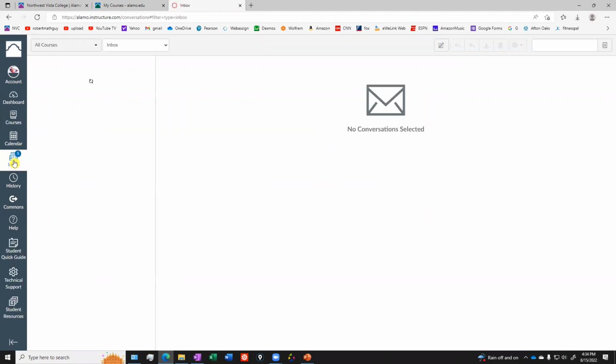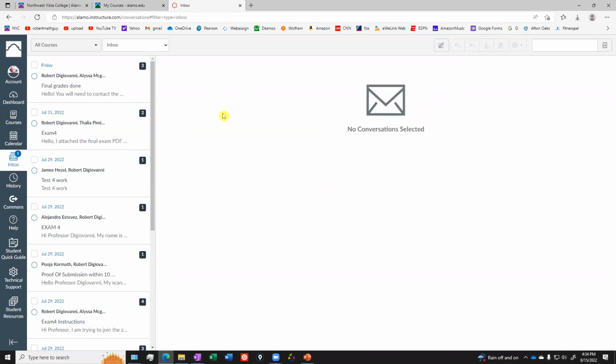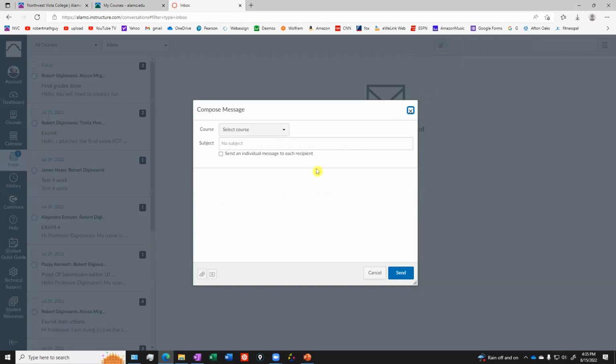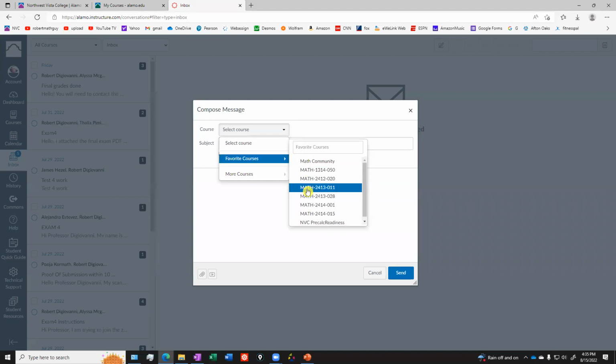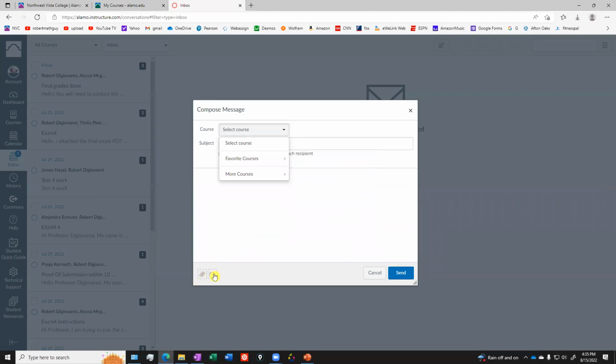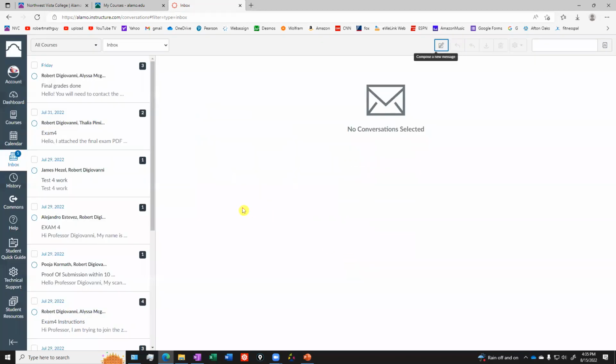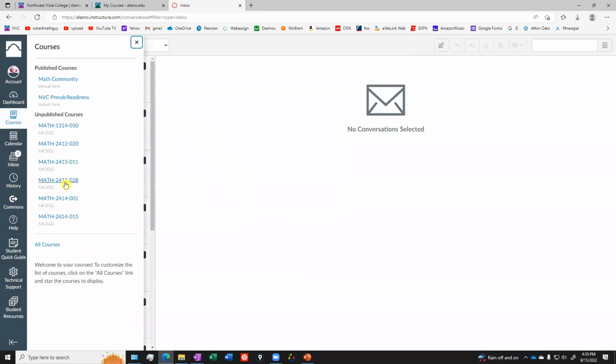This is where you will communicate with me. By the way, this whole system we're using here is called Canvas. So all email communication between myself and the class, or you and myself, should be done through Canvas. Don't send me any emails through any external sources. You'll compose an email here, and I'll let you figure out how to do this. Pick the class that you want to send an email to, pick who you want to send it to. You can do attachments, you can do webcam video if you need to. But this is where I will send you things. This is where you should send me things. All right, so let me go back to the course, to our main page.